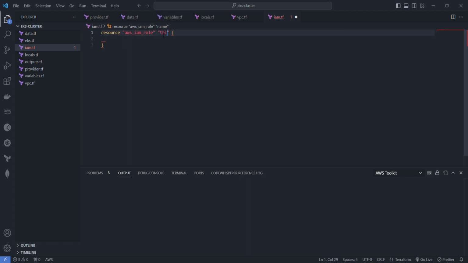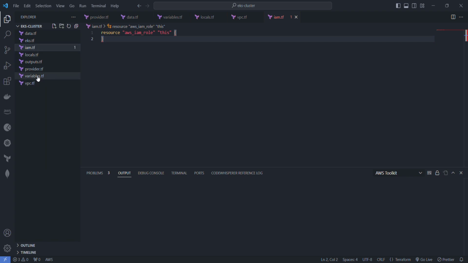Within our environment, I'm going to say name, and then we'll pass it the... I think let me create a separate variable actually for this. I'm going to create a variable here.